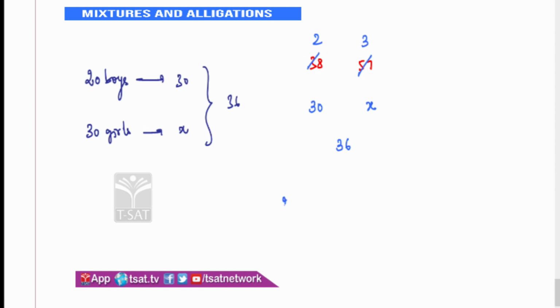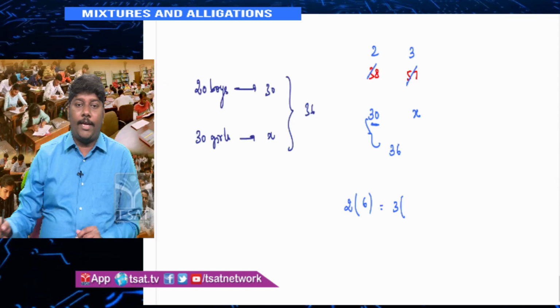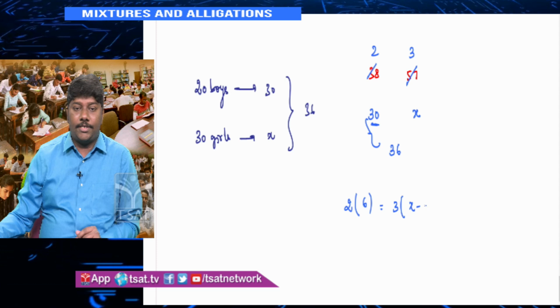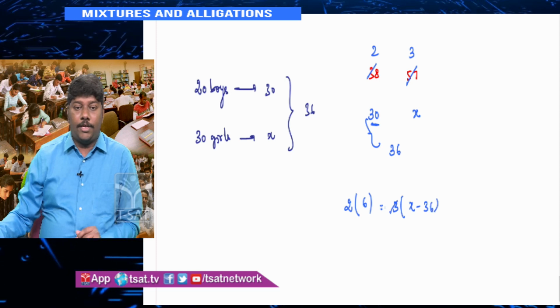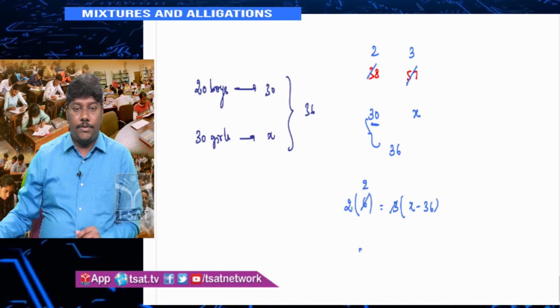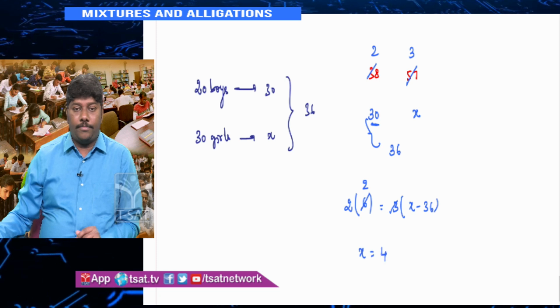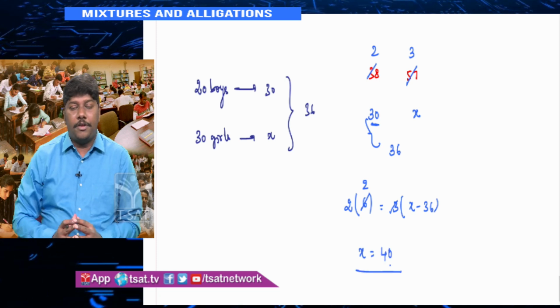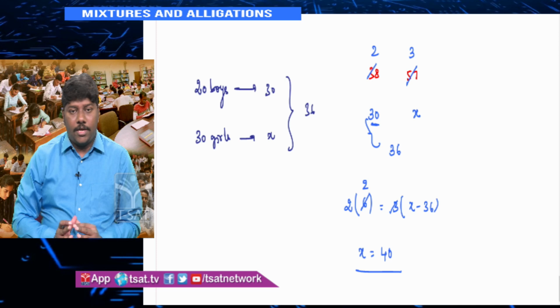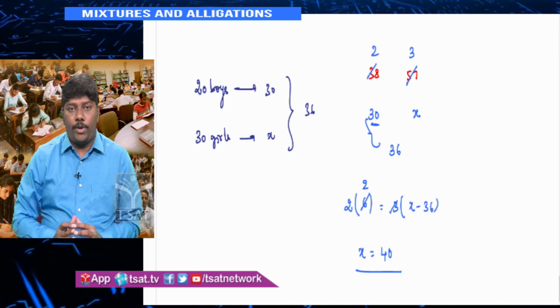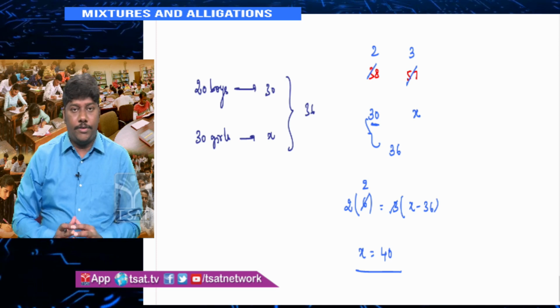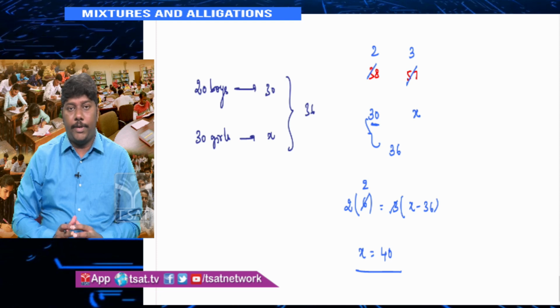Now what is N1? What is the formula? N1 into the difference between these two is 6. What is N2? 3. What is the difference between these two? 30 is lesser than 36. A1 is lesser than capital A, which means your A2 should be more than capital A. Therefore, x minus 36, I would say. Now 3 1s are, 3 2s are. x is equal to 36 plus 4, 40. And I already told you that it is 40 clearly, right? So if anything out of N1, N2, A1, A2 is missing, always use the formula N1D1 = N2D2.